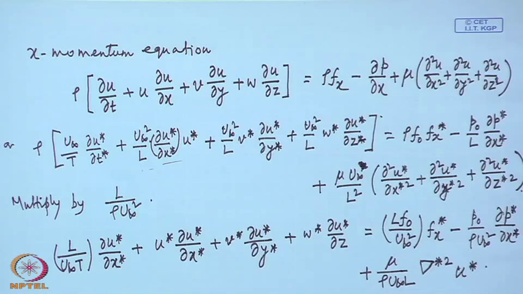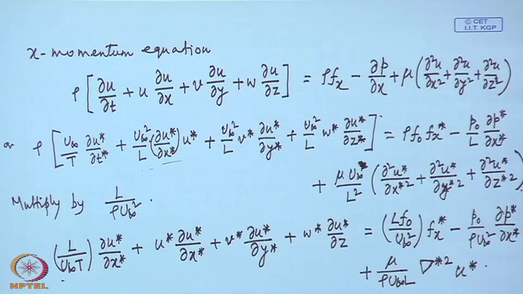Now, if you look at these multiplying factors, there are 4 multiplying factors here, 1, 2, 3, 4. And all these multiplying factors are themselves non-dimensional. L by u infinity t is non-dimensional, a ratio of time and time. This is L f 0 by u infinity square, that is also the same thing. The numerator is also square of velocity, denominator is also square of velocity.